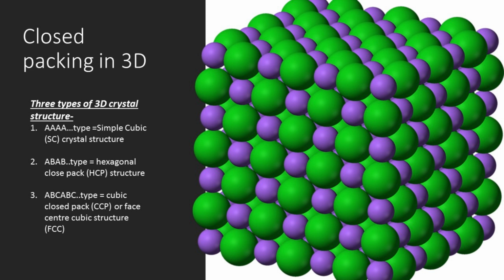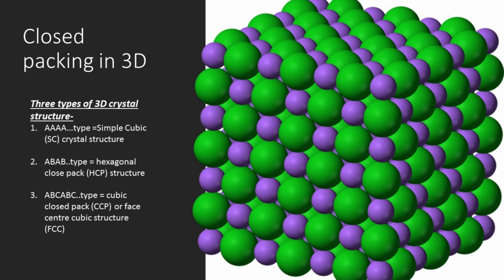Two-dimensional square close packed layers are found to stack only in one way to give simple cubic lattice, that is SC or primitive unit cell. But the two-dimensional hexagonal close packed layers are found to stack in 2 ways. They form hexagonal close packed, that is HCP structure, and face-centered cubic structure, that is FCC structure.